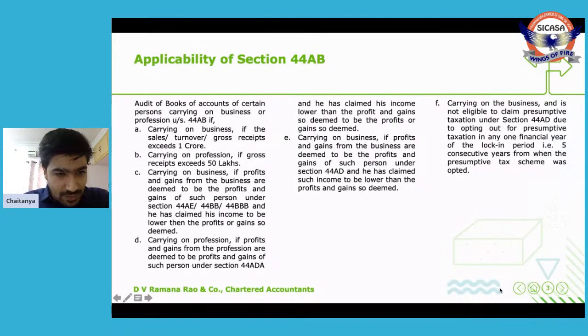So let's pause here. What does this clause C mean? Say, for example, let's talk about 44AE. 44AE is a deeming provision which is applicable to persons carrying on plying, hiring, or leasing of goods carriages. What does that particular section say? That particular section says if you are carrying on that business, you are mandated to declare your net profit as 1,000 per ton per month or 7,500 per month, as the case may be.